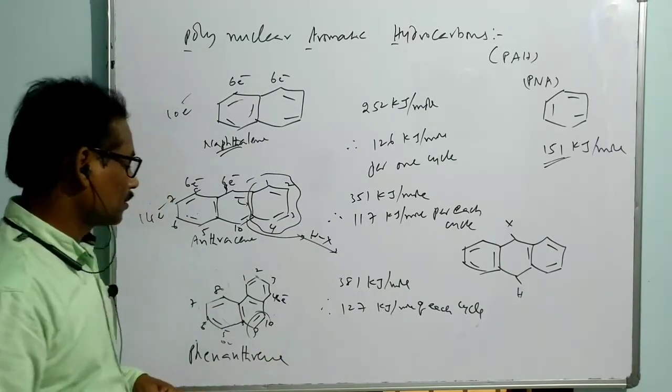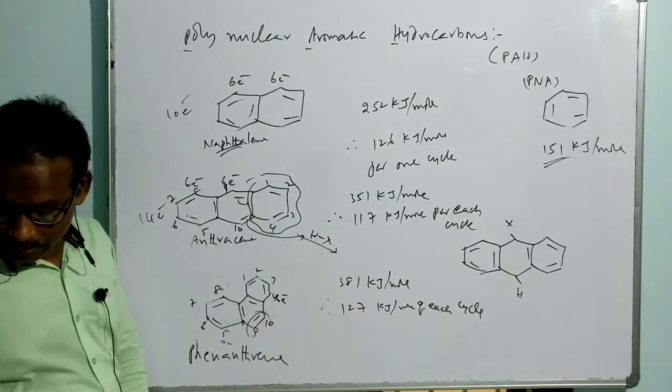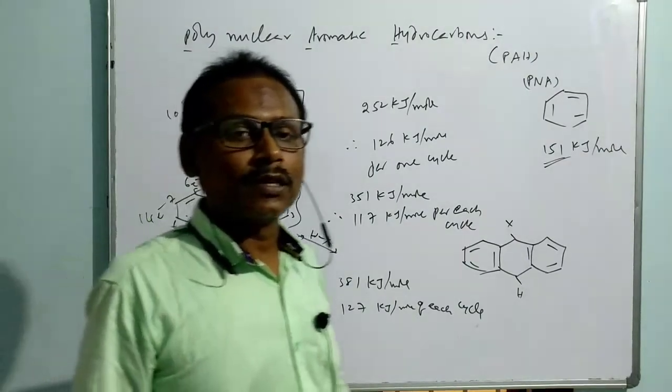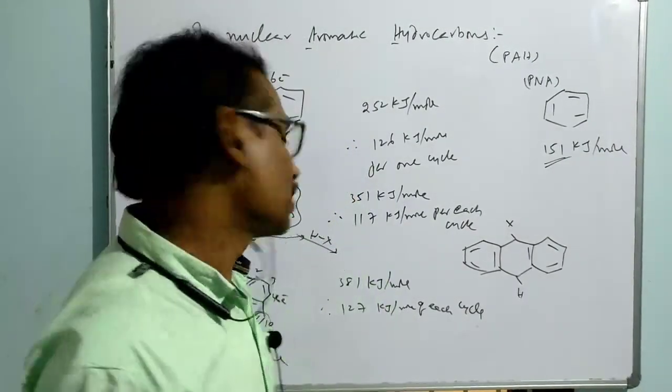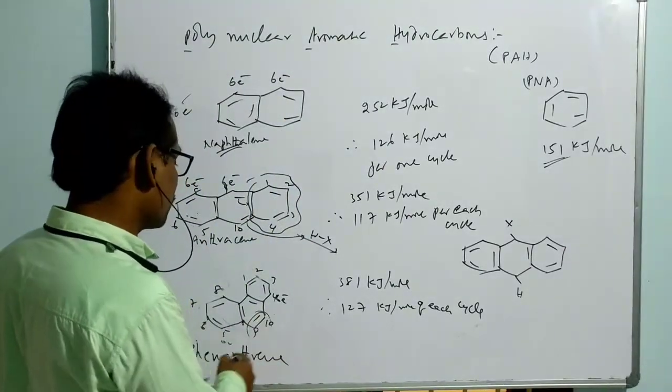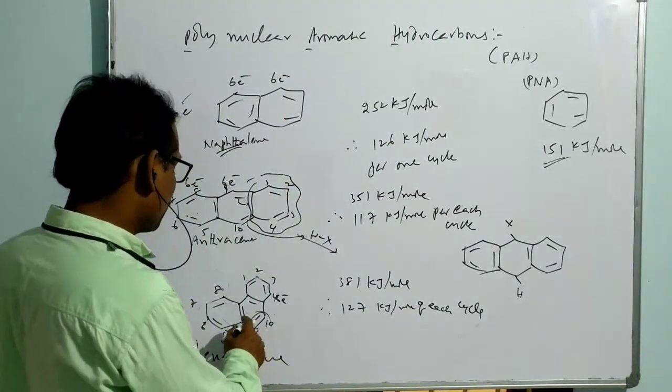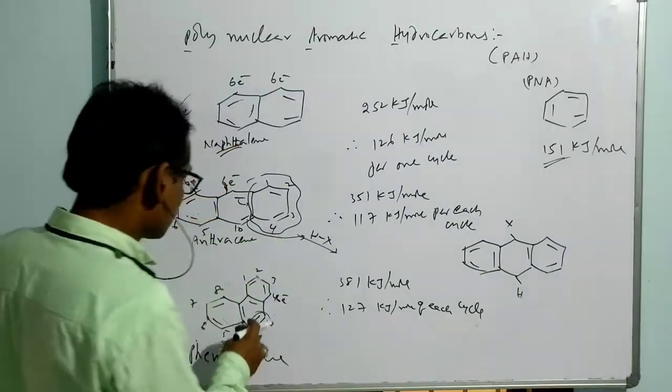The positions are called 9 and 10. The double bond at 9 and 10 is involved in the addition reaction. If this is involved in addition, what happens?